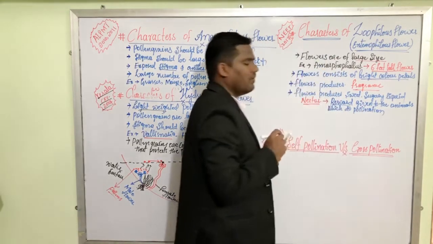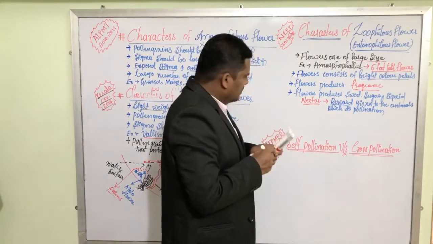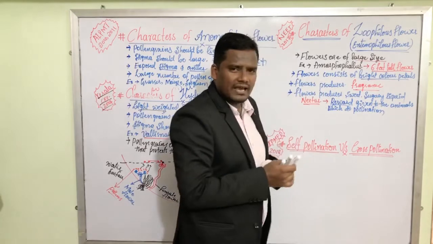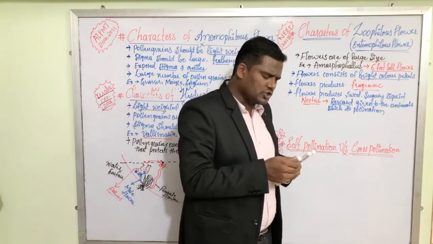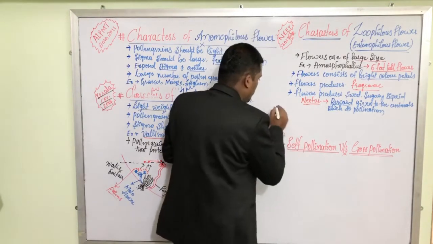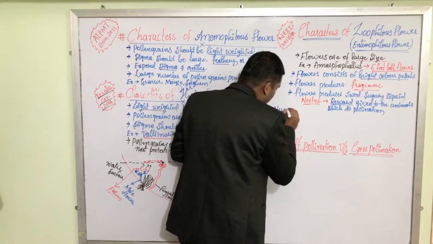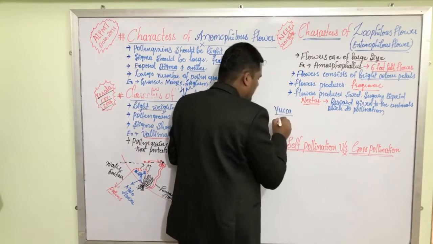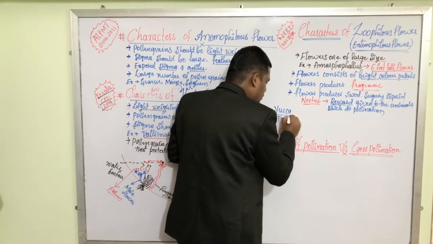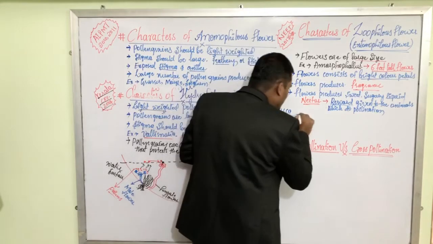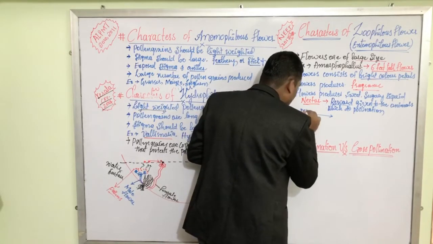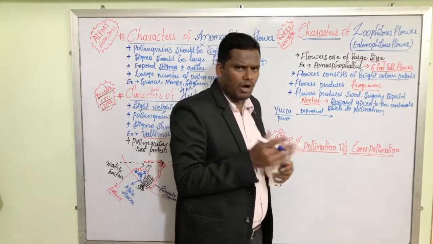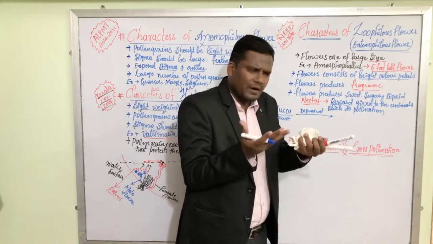Now, the very important concept among all these points is there is a plant called yucca. Yucca is dependent on a moth. Moth means it's a fly, just like a butterfly.